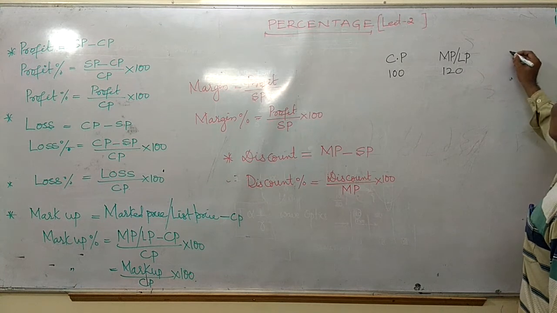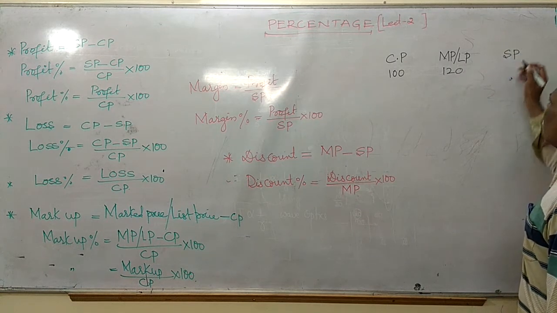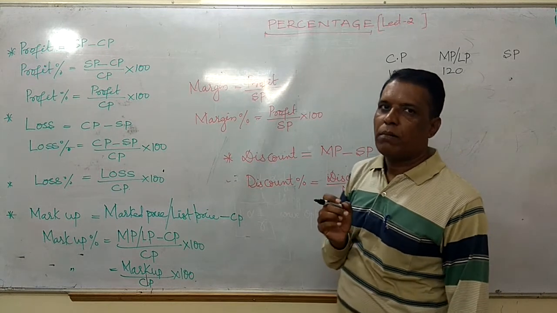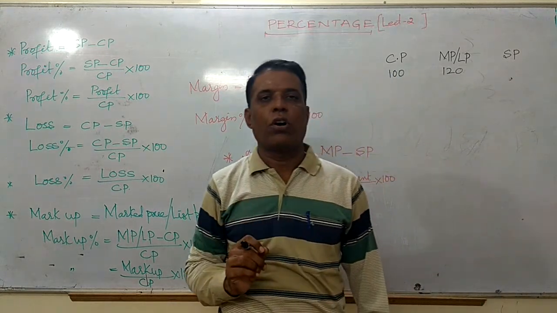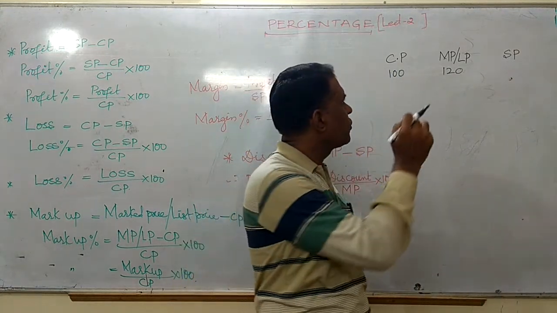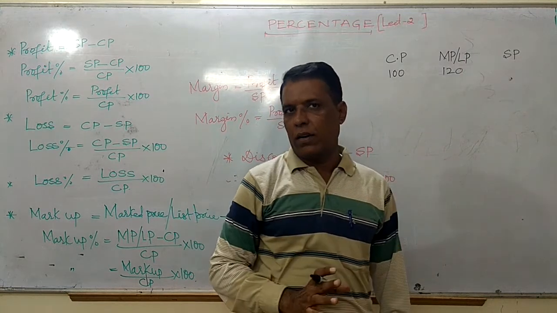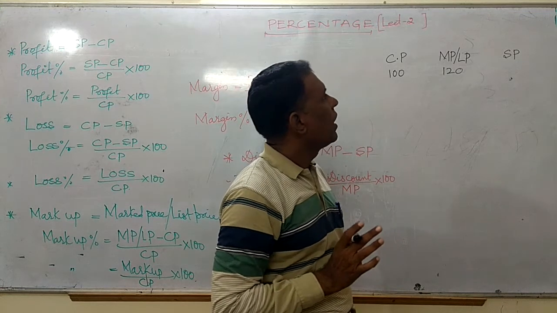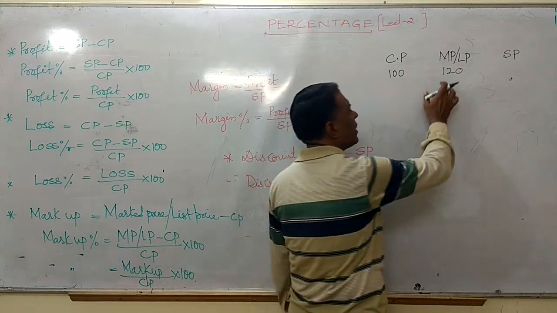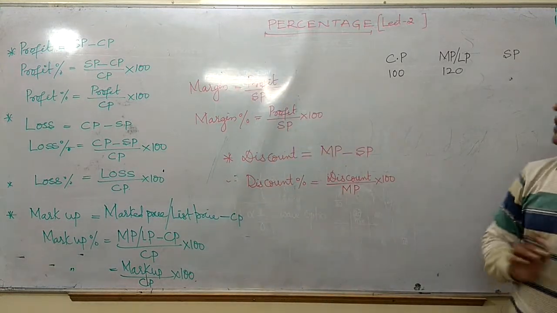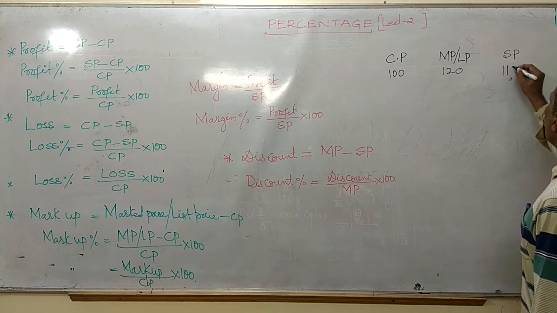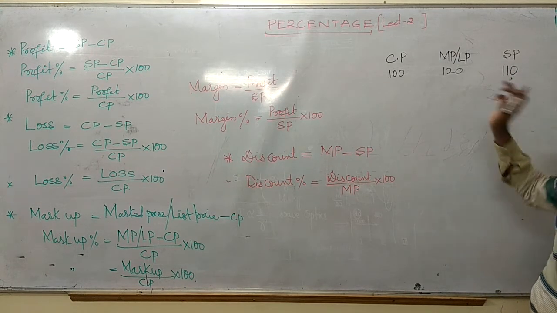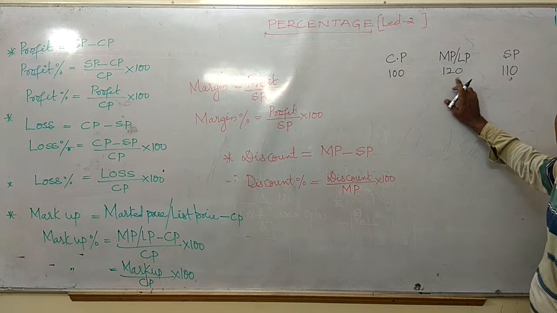Now my friend comes to the shop and purchases my article. Then I sell that article for 110 rupees, which means I take 10 rupees less than the marked price I have written.